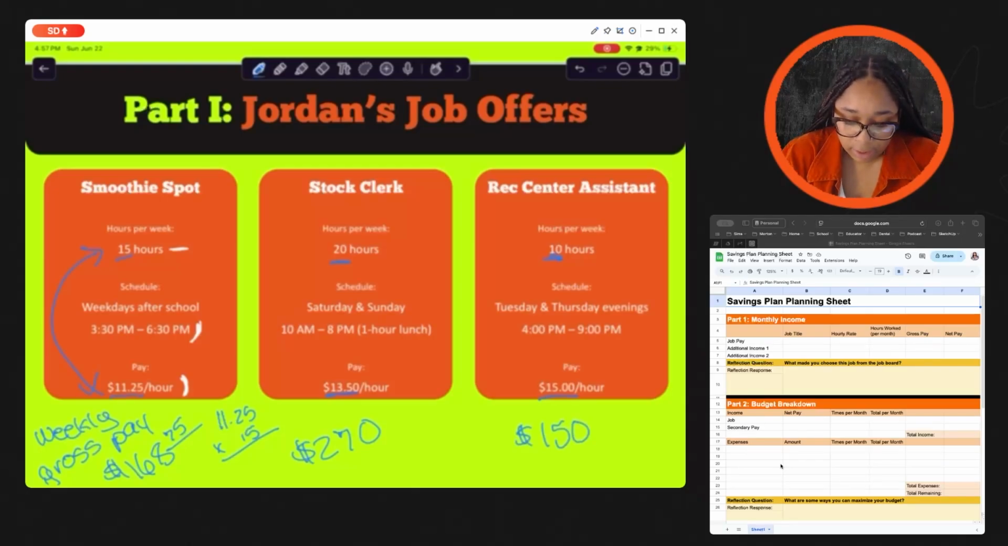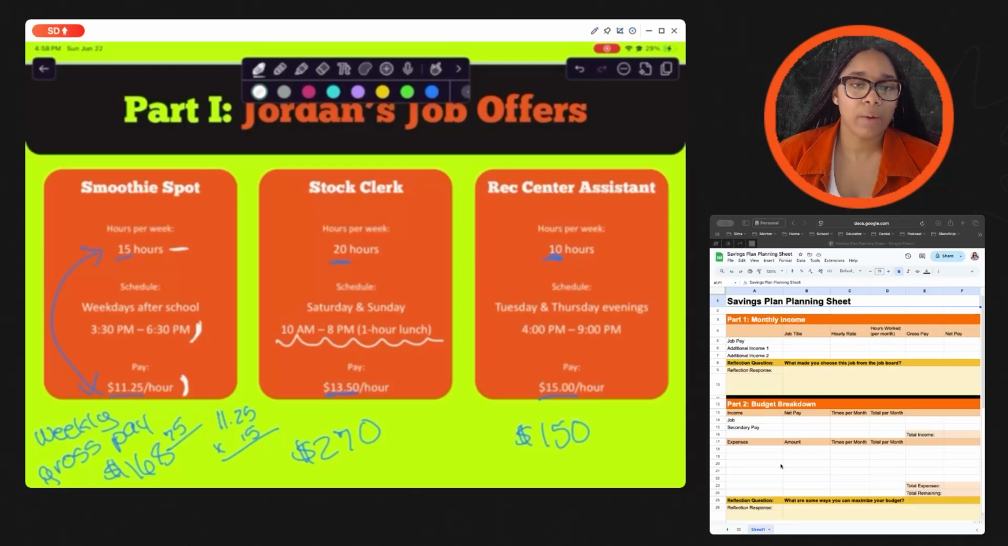Now, it's easy to look at these numbers and say, let's go with the stock clerk, right? He's going to make more money, which sounds great. We all want to make more money. But just remember, he's going to have to work every single weekend from 10 a.m. to 8 p.m. So these are also things that we are processing as we're making our decisions. If you had to work somewhere every single weekend to make $300 a week, maybe you should go with the smoothie spot, because it's only after school and you get your weekends free. Maybe you can pick up extra hours on the weekend if you want, but that can be a lot right there.